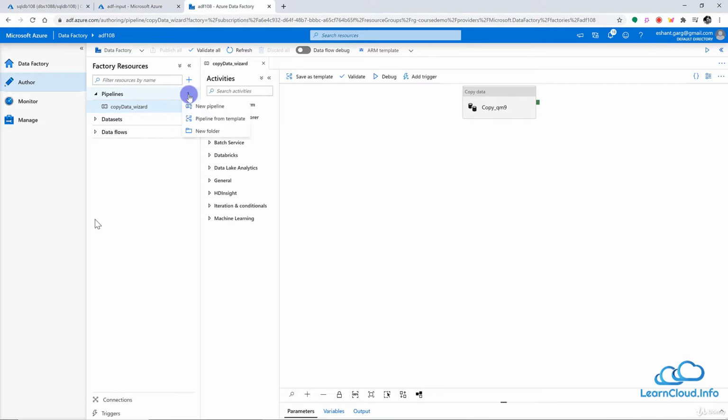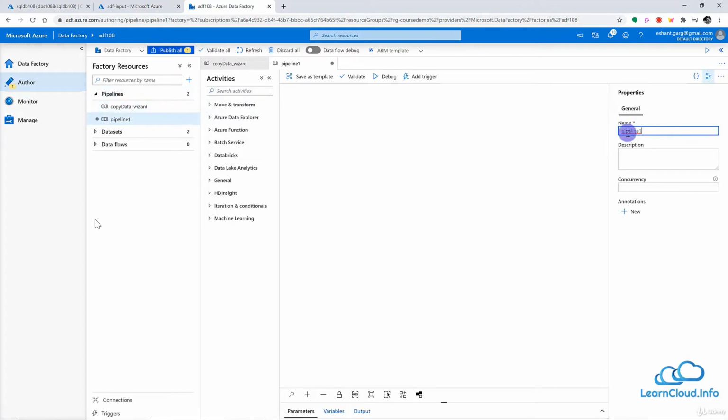So I will click here and I will create a new pipeline, and this is going to be once again the copy data pipeline. So I can say copy data, and then you can give a description and other information if required.